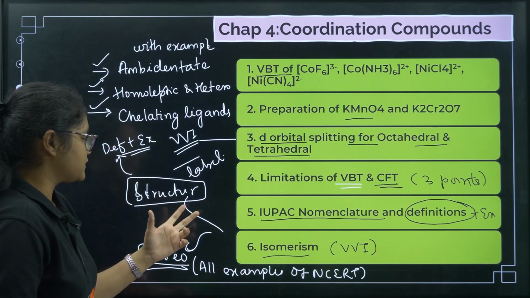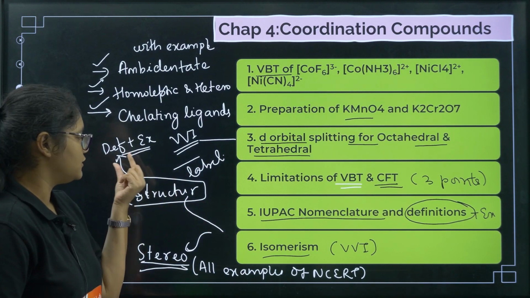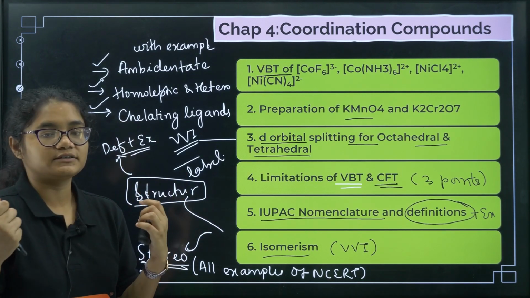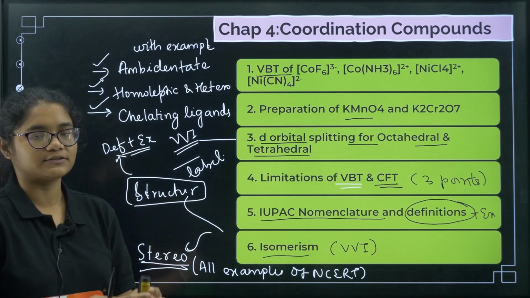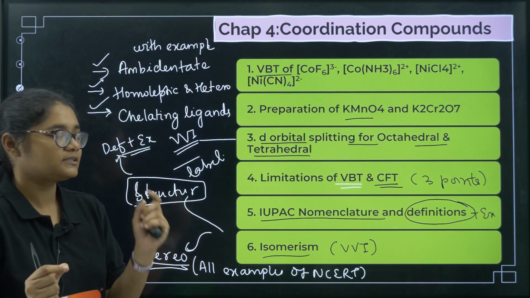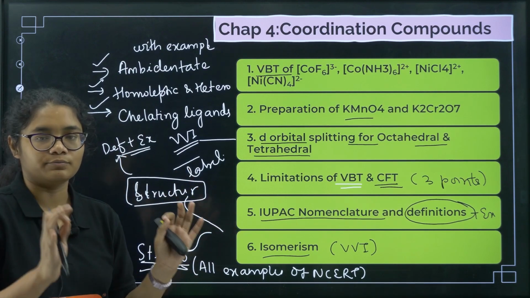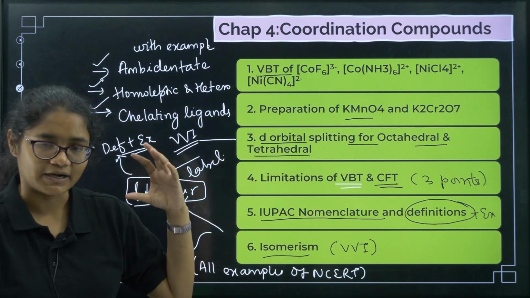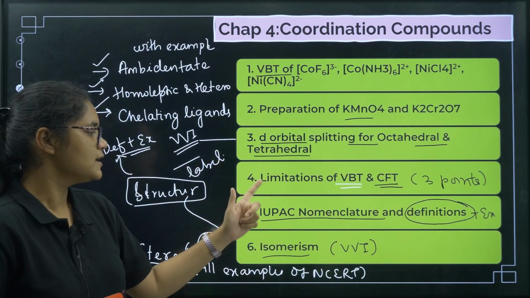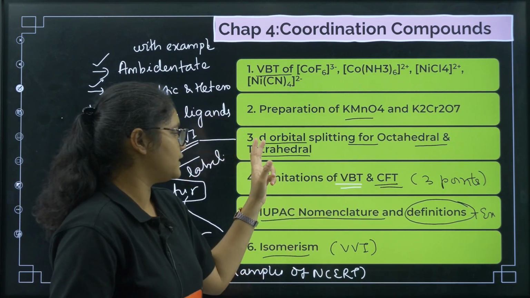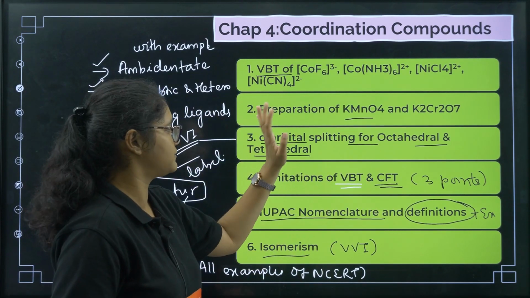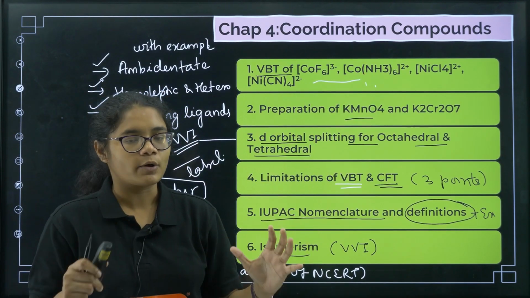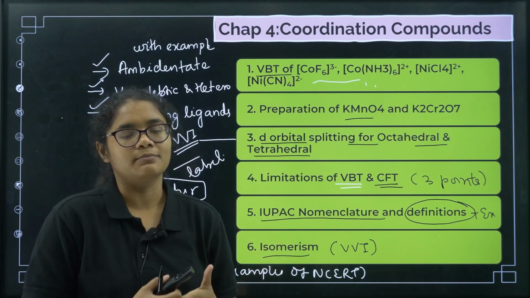And then for structural isomerism, focus on the different types: linkage isomerism is there, ionization isomerism is there, solvation isomerism is there, coordination isomerism is there. So a proper definition and one example for each of them you must remember. Next, practice as many nomenclature questions as possible, practice the NCERT questions and solved examples. Limitations of VBT and CFT, then d orbital splitting, this one you must not skip, this is a must. Do these topics properly, then definitely you will be able to secure good marks in this chapter.